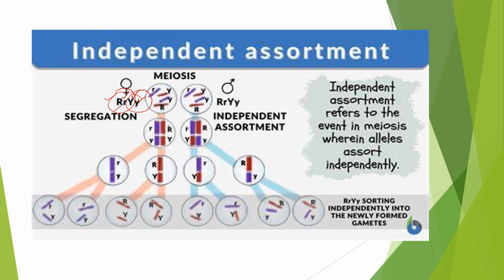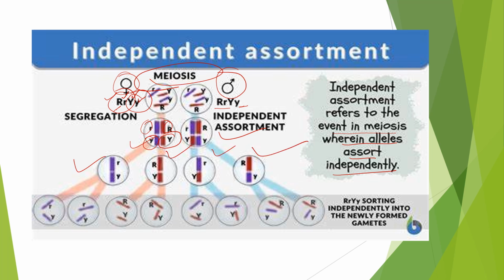What he told refers to the event in meiosis where the alleles assort independently. So meiosis is happening. RRYY is the female part and this is the male gamete. After meiosis, we can say 50% of the gametes have R, 50% have small r, 50% have small y, and 50% have capital Y.